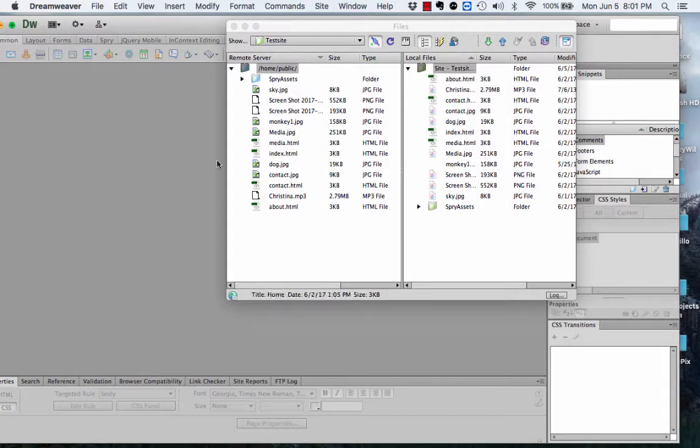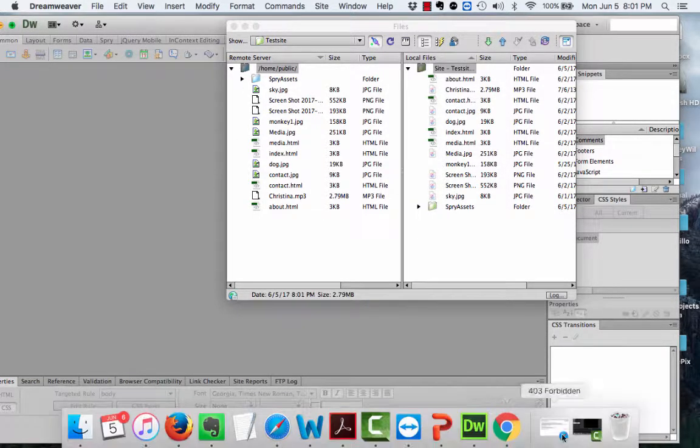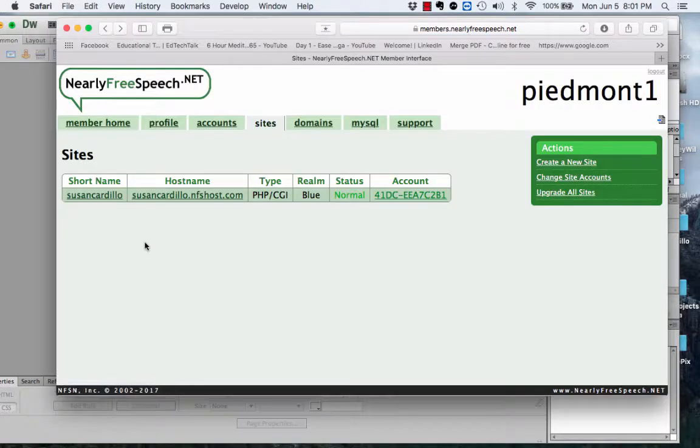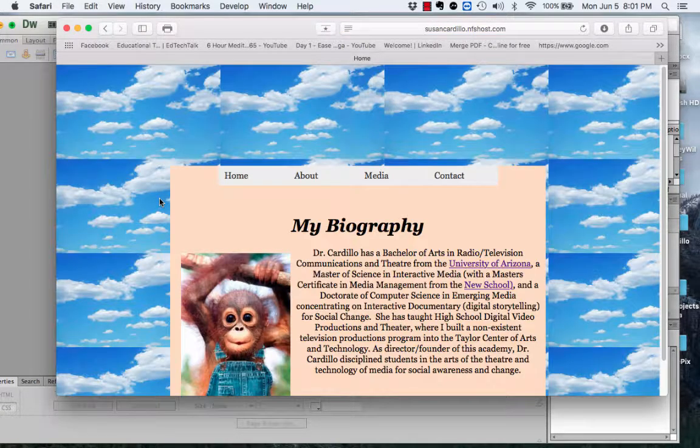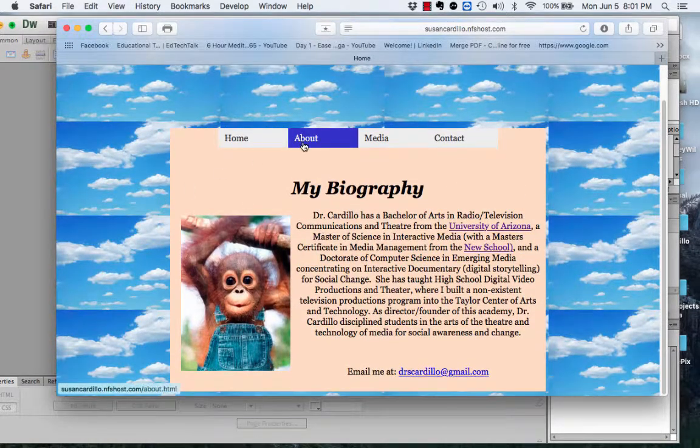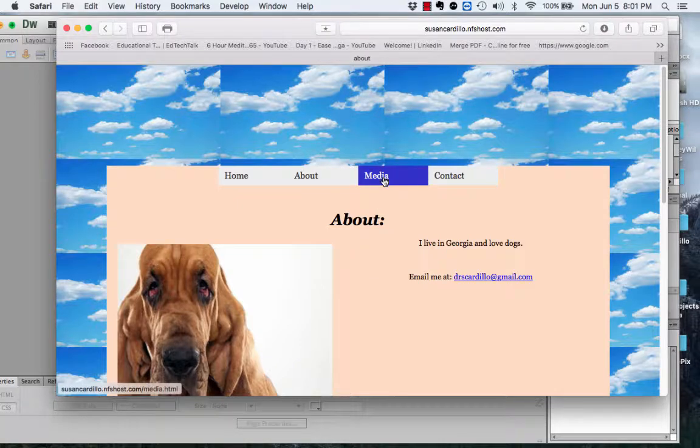Now that they're both done, we should be able to go into that website. Now you can go to Nearly Free Speech, click on Sites, and yours will be here, and click on mine, and there it is. There is my website. And I'm going to click through each of the pages and make sure they're good.